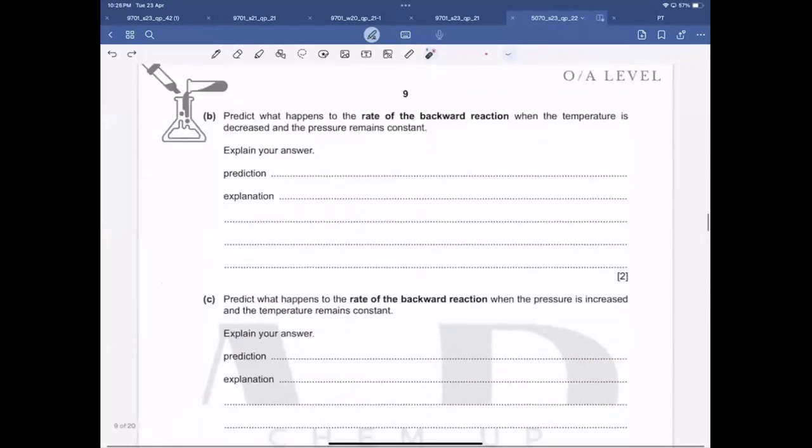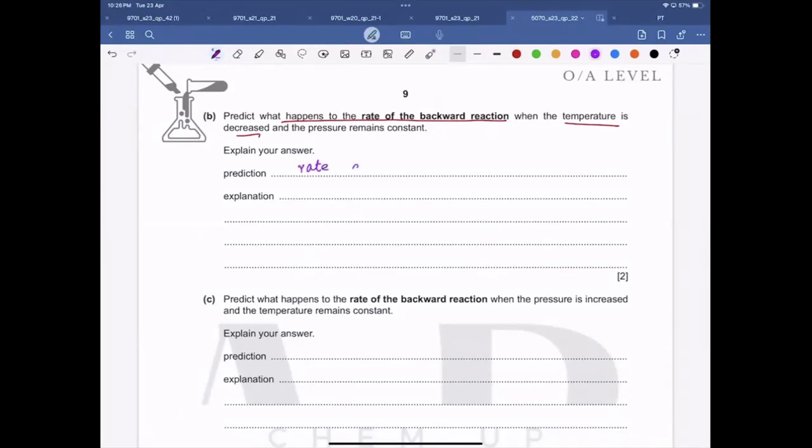Now, B part, predict what happens to the rate of a backward reaction when the temperature is decreased. It's very easy. The temperature's effect is the same whether the reaction is backward or forward. If the temperature is decreased, what happens to the kinetic energy? It gets lower. So the successful collisions get lower and the rate would decrease.